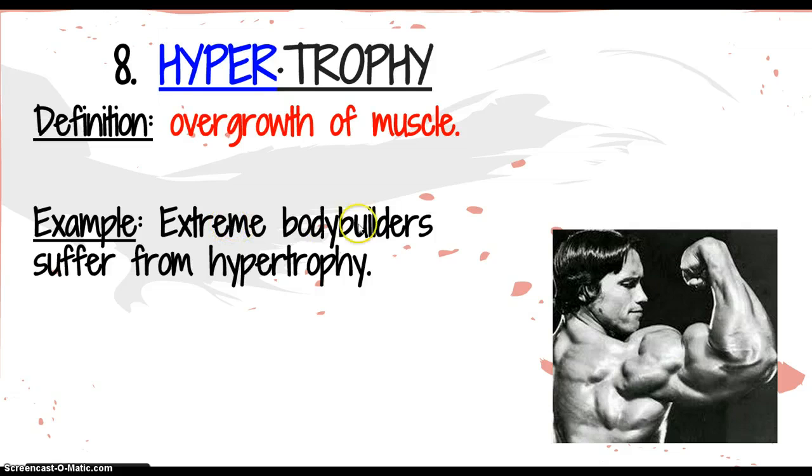Example: extreme bodybuilders suffer from hypertrophy. And here's a picture of a bodybuilder that you may recognize who comes from many movies. An overgrowth of muscle. Hypertrophy.